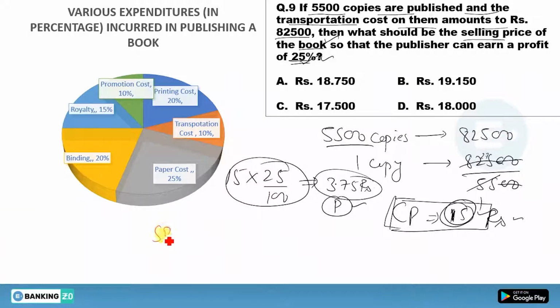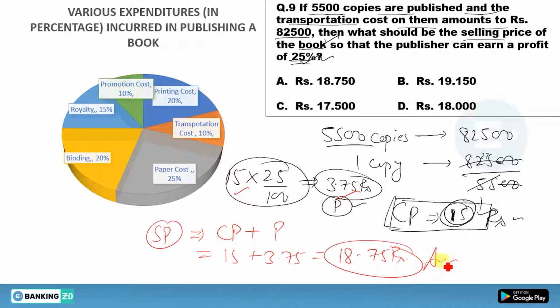So if I ask you what is the SP, we will say SP will be CP plus profit. Your cost price is this 15, your profit is this 3.75, so you will get 18.75 rupees. And what will be the answer? This first option is the clear answer. I hope this question is clear to you.